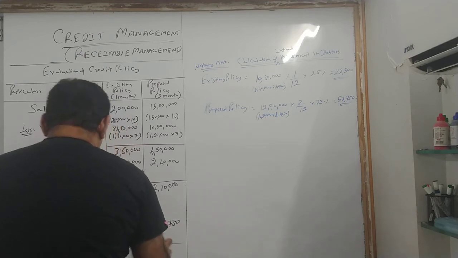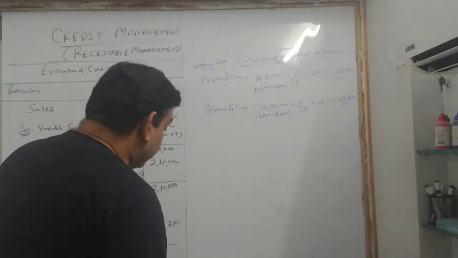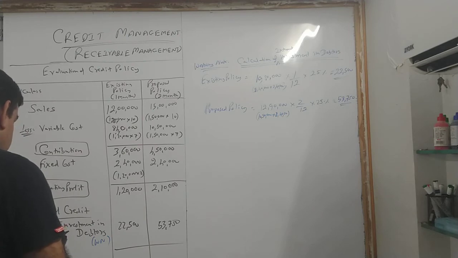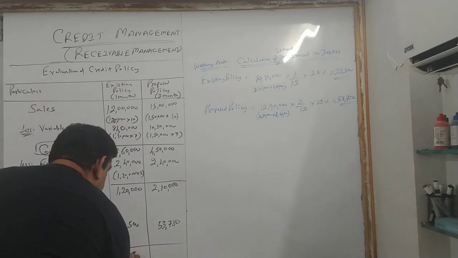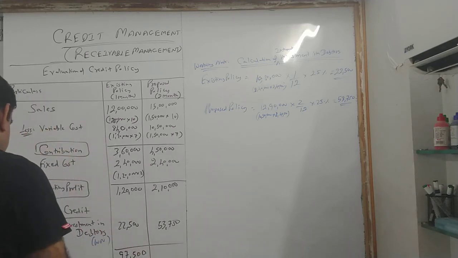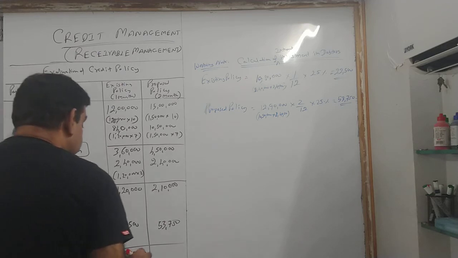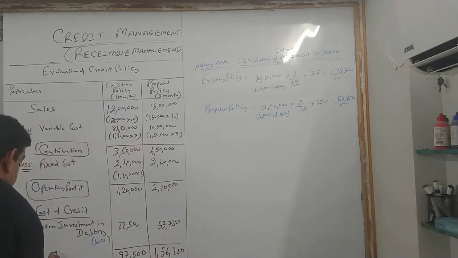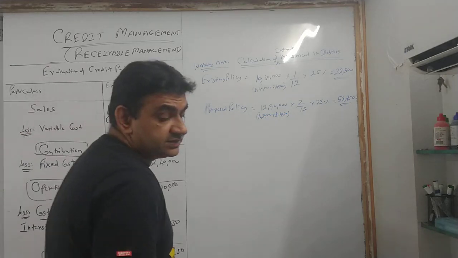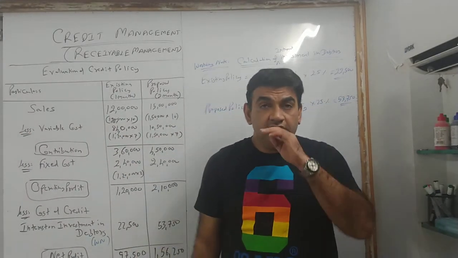Take the difference. 1,20,000 minus 22,500, 97,500, and 2,10,000 minus 53,750, 156,250. This is nothing but my final profit, that is net profit. This is my net profit.